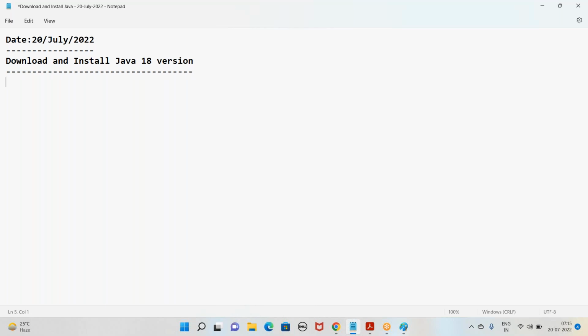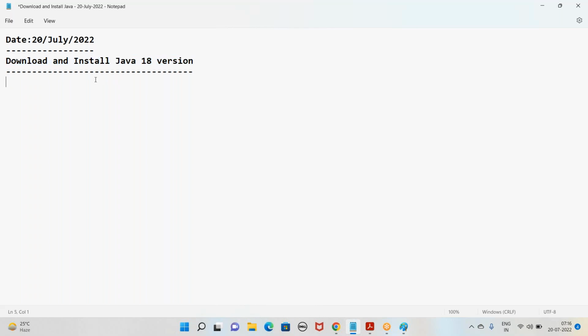So if you are having older versions like a 16 version or 14 version or 10 version, or if you are having Java 8 version, also no problem. Minimum Java 8 you should have. Okay, minimum we should have about Java 8.